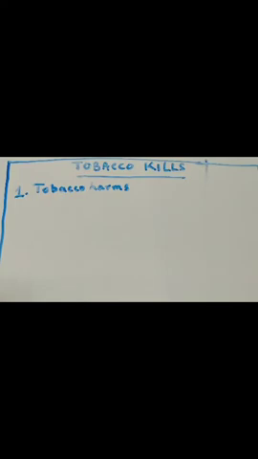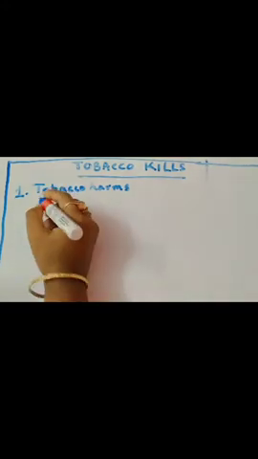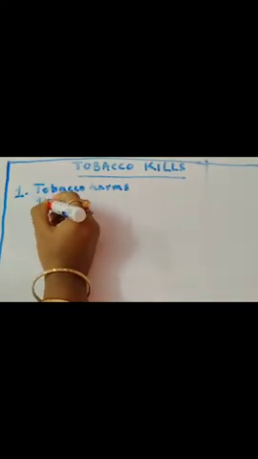Okay, then the points. What is our first point? We have already discussed before.